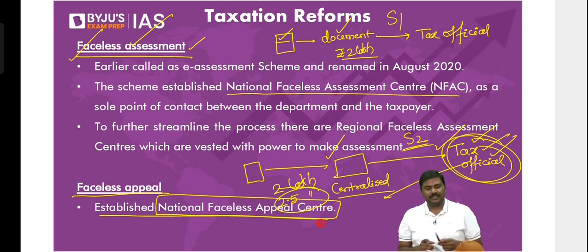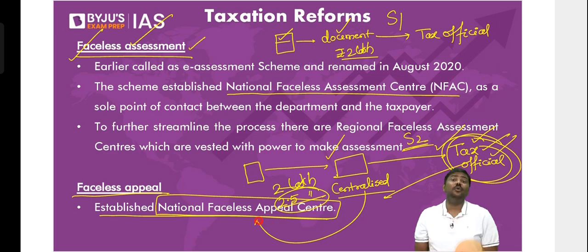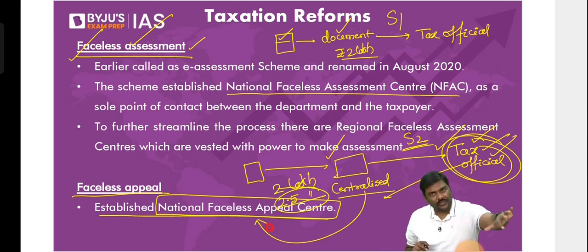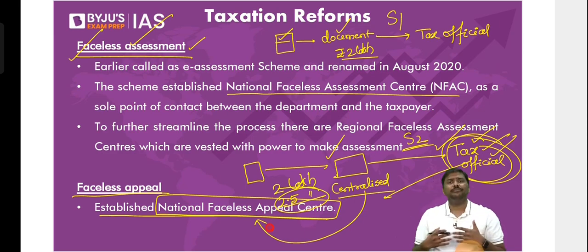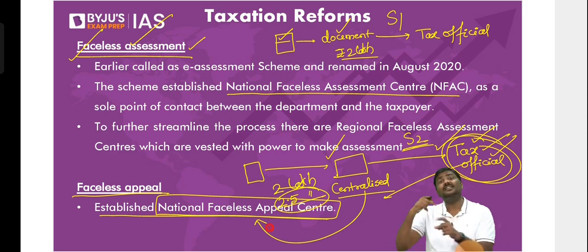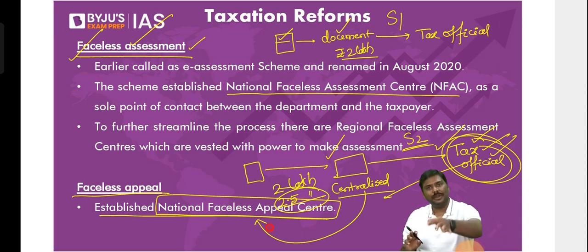Now have a look at this. The tax official determined that you have paid 2 lakh, but actually it's 2.5 lakh. So what will they do? They will send a notice to you. And now you don't have to go to the IT office to clarify it. You can simply sit at your home and ask them for a meeting. Deliberations and consultations can be done to clarify whether you're supposed to pay 2 or 2.5.